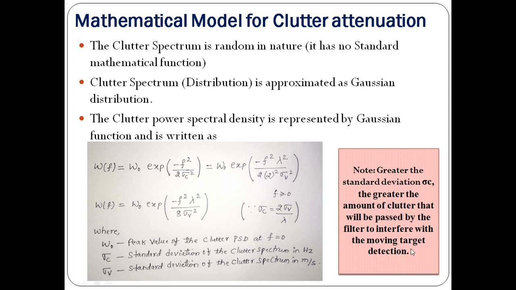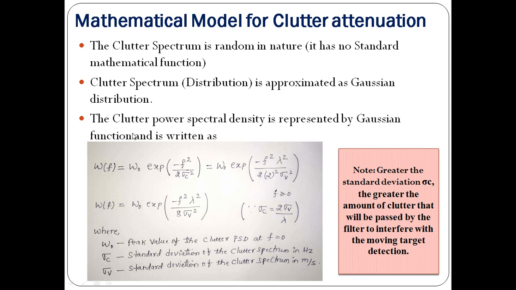Here in this case I am considering a Gaussian distribution, because the clutter spectrum is almost like a Gaussian distribution. That's why I am considering a standard Gaussian distribution to model the clutter, because your clutter is random in nature. So I am taking the reference of the Gaussian distribution. I will assume that your clutter spectrum has the same kind of distribution as the Gaussian distribution.